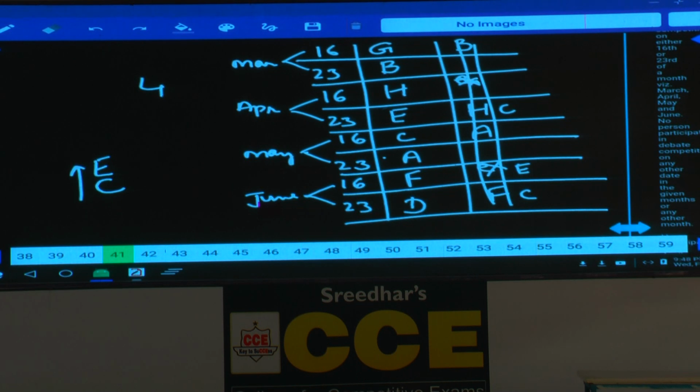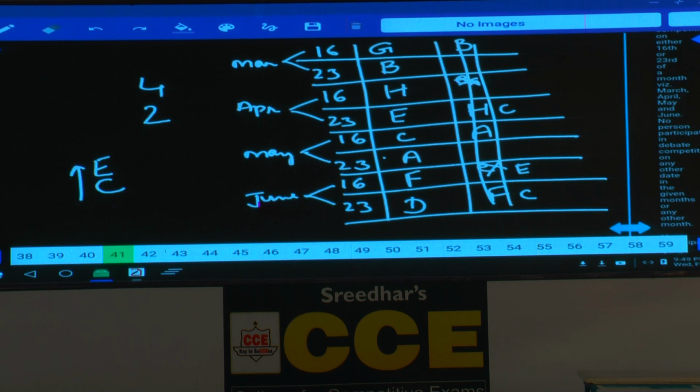Then choice 1, only 3 people participated after C. True or false? It is definitely true. But as the question is regarding not true, that is, it must be false. And C and A participated in June, that is false, because C and A participated in the month of May. Hence choice 2 is definitely false.